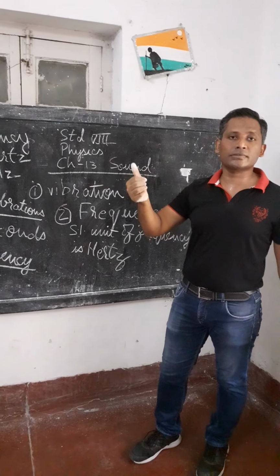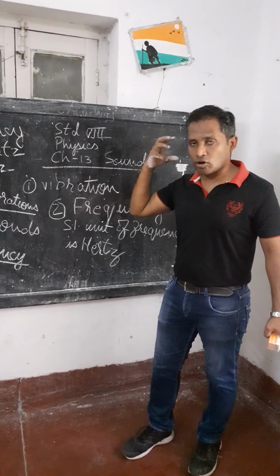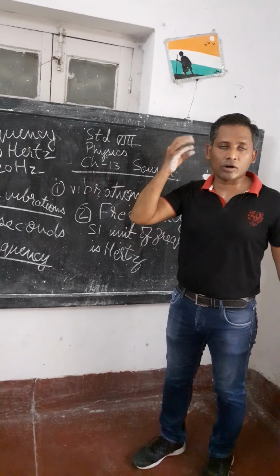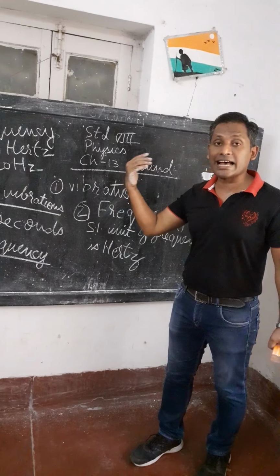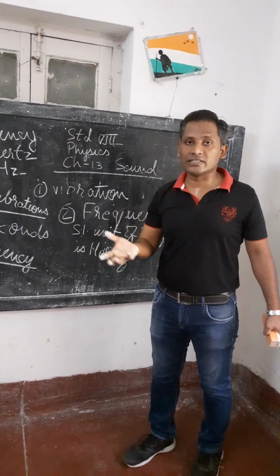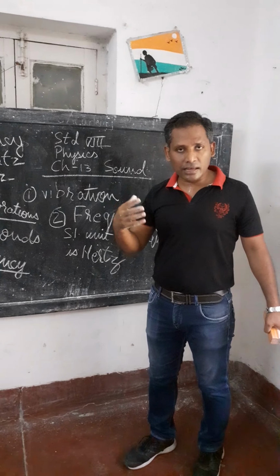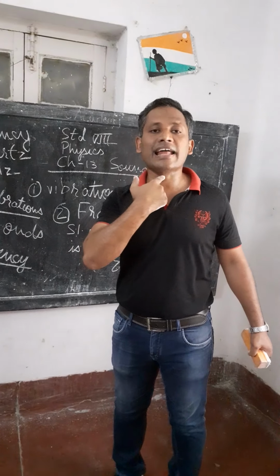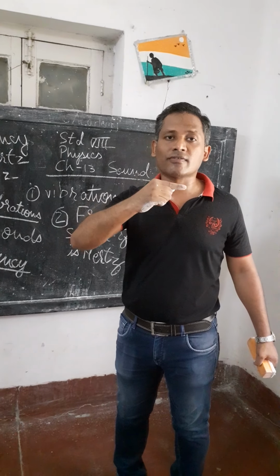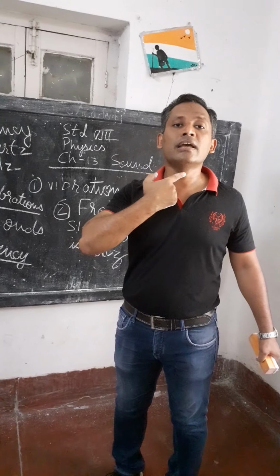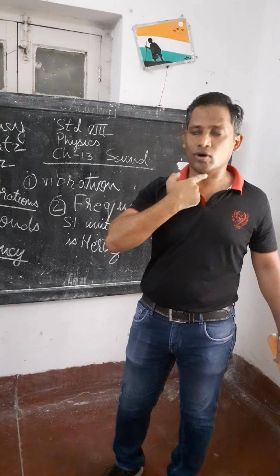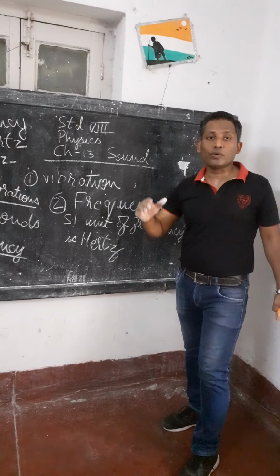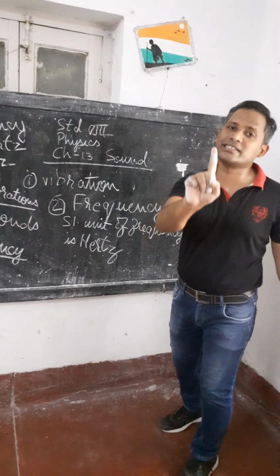So we studied three terms. What is sound? Sound is a form of energy which causes a sensation of hearing. All sound is caused by vibration. Whenever you hear a sound, the first thing that comes to your mind is there has been a vibration. The vibration may be visible outside or may be invisible externally. For example, you cannot see my throat vibrating, but inside there is a larynx, and the vocal cords are vibrating, and the sensation can be felt if you keep your finger on your voice box. The third thing we are studying is frequency. Frequency is the number of vibrations taking place in 1 second.